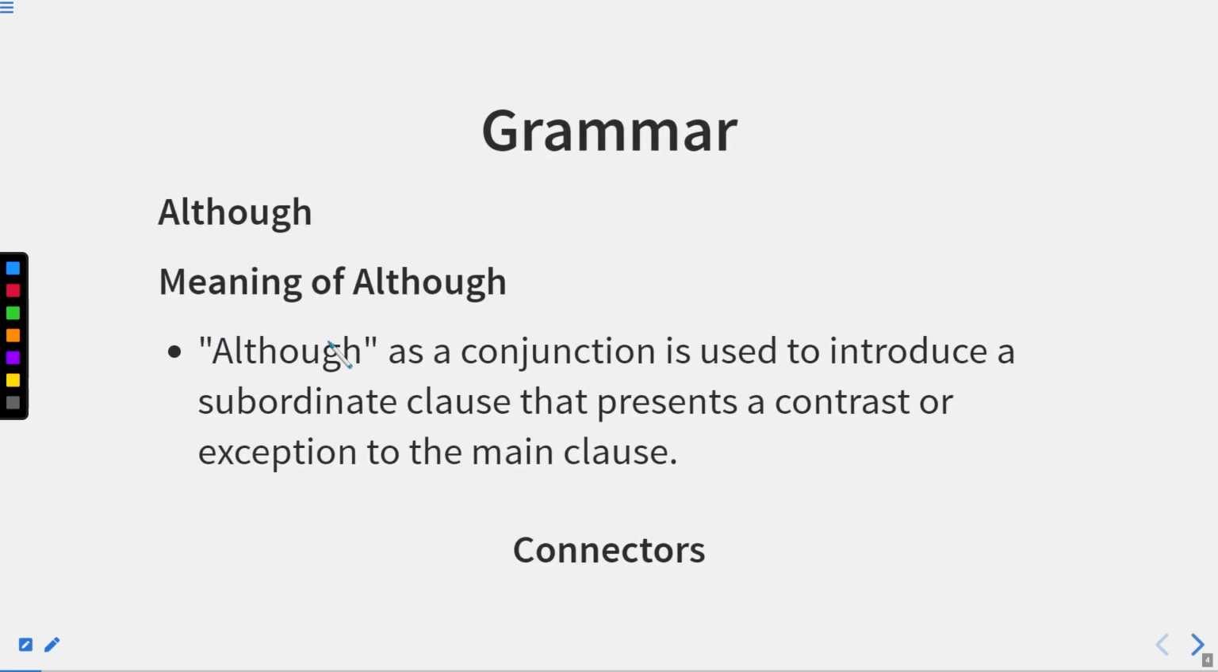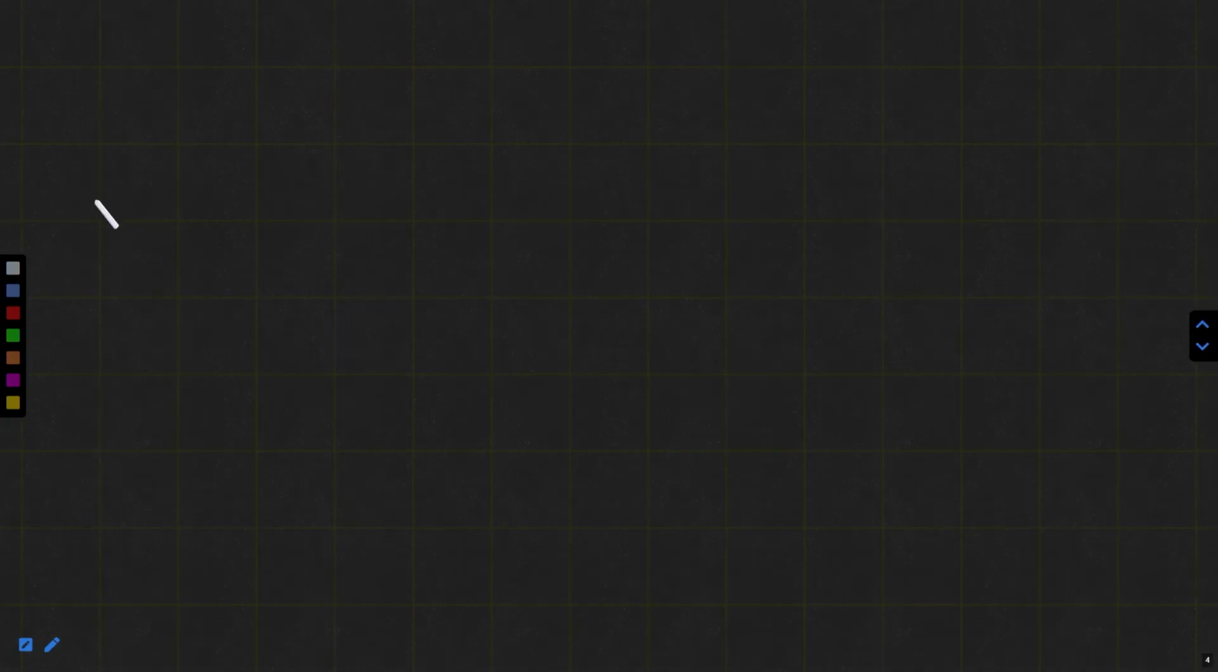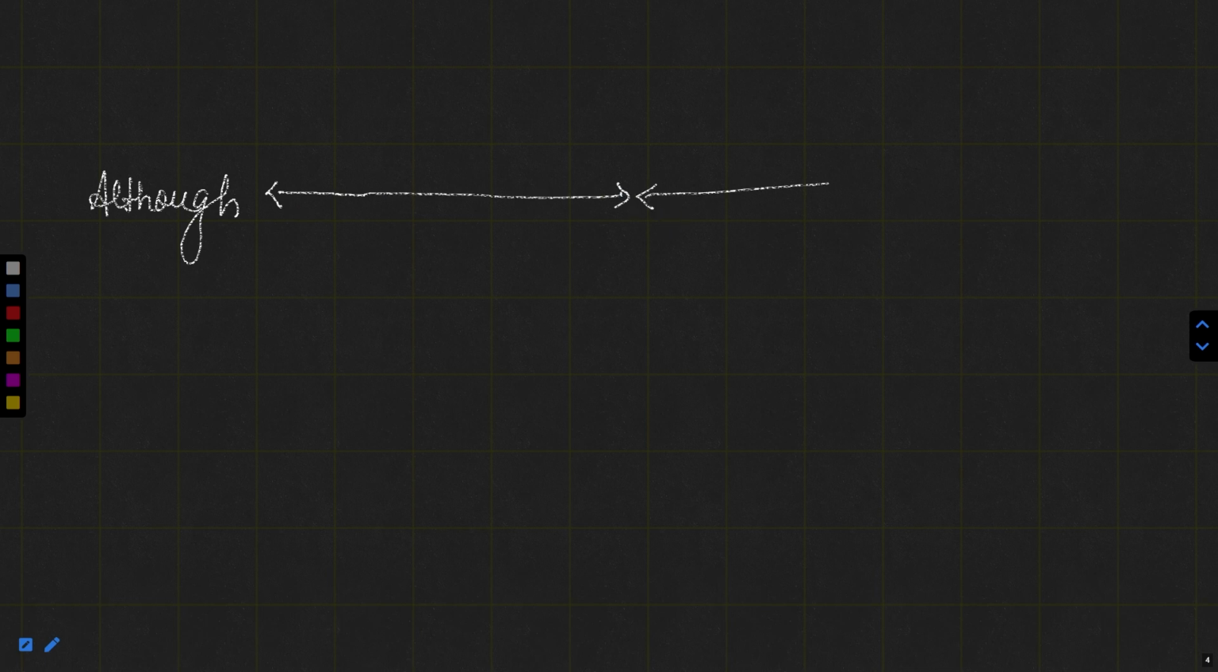First of all, let us discuss its meaning as a conjunction. Here is the definition. Although as a conjunction is used to introduce a subordinate clause that presents a contrast or expectation to the exception to the main clause. Now what does this mean? Let us discuss. Suppose we have the word although. Now although is a connector, and as a conjunction we are discussing it over here. And we have further two clauses in this sentence.